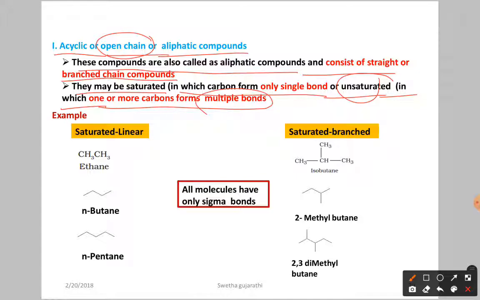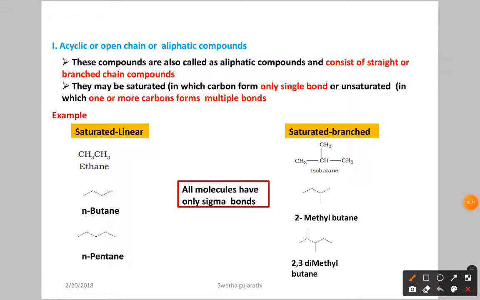If you have only sigma bonds, that indicates saturated compounds. If you have the double bond and triple bond, those compounds are called unsaturated. Now let us see the example here. Saturated means we have only sigma bond, there is no pi bond. Linear means straight chain. Example ethane. Saturated branch means we have the linear structure along with branches. This is isobutane.